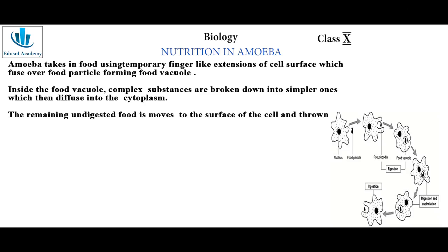That happens through the process called egestion. Just remember that the undigested materials are egested, not excreted. Excretion has something to do with your kidneys. So in your digestive system, you use the word egestion. So that is about the holozoic mode of nutrition.